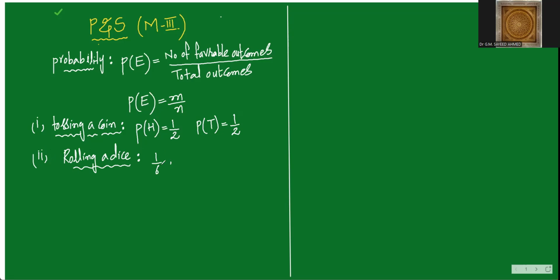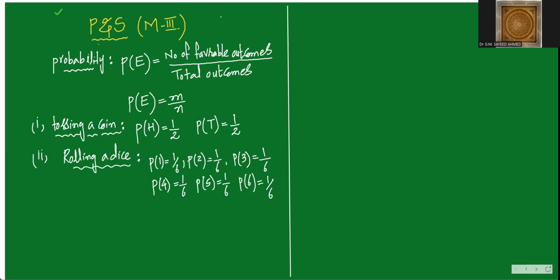Probability of getting face 2. Face 1, it is 1 out of 6. Probability of getting face 2, again 1 out of 6. 2 will also come one time only. Probability of getting 3, again it will come only one time. Similarly, probability of getting 4, it will also come only one time. Probability of getting 5, face 5 will also come only one time. Probability of 6, face 6 also comes only one time.